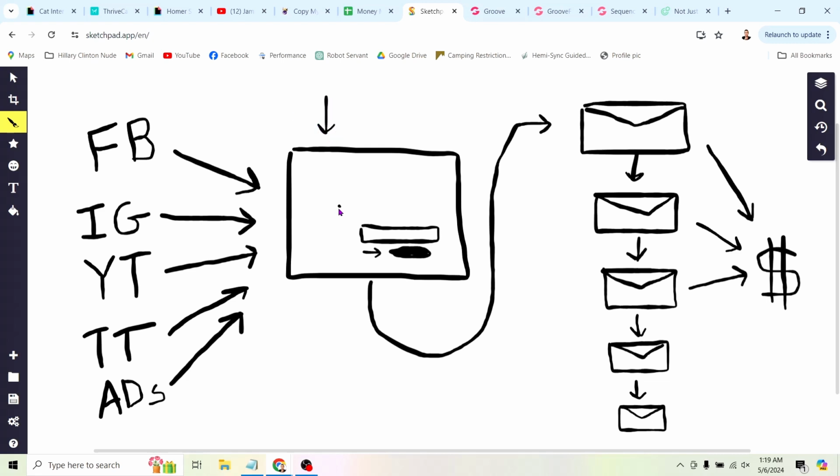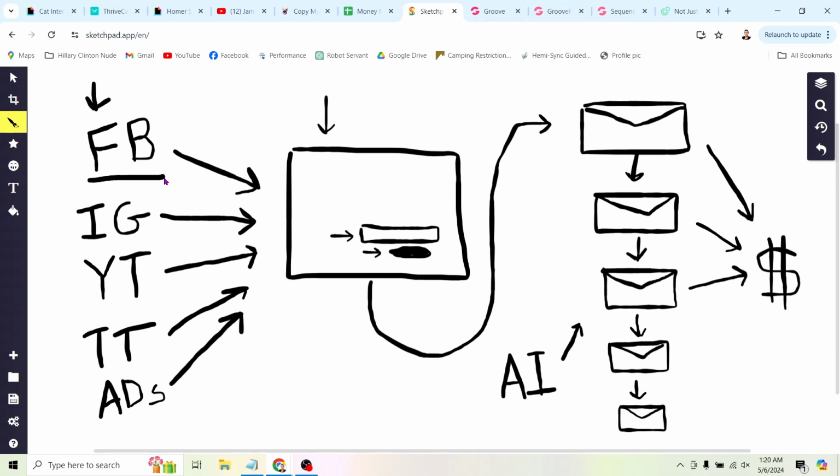I'm sure you've seen one of these before. This is a page that has a little box where somebody can enter their email in, and then once they do that, they're going to get an automated series of emails. Now what's cool is we can actually create these emails using AI. ChatGPT can write these emails faster than we can copy and paste them, so it only takes a few seconds to generate. And what we're doing is using social media to send traffic into the system.